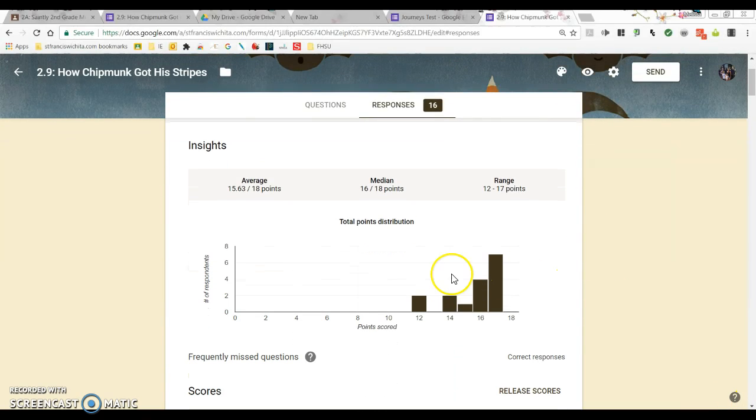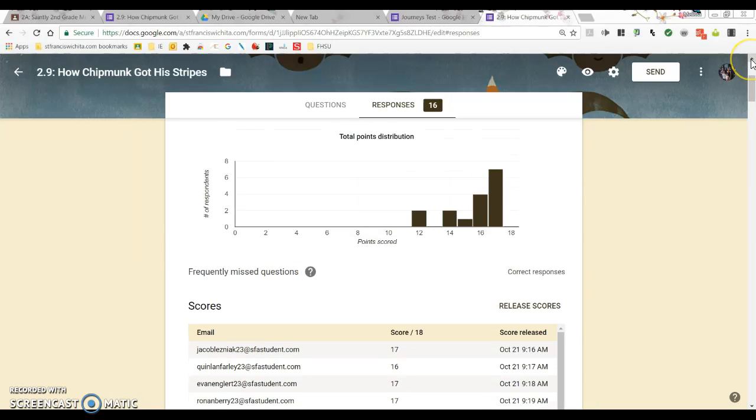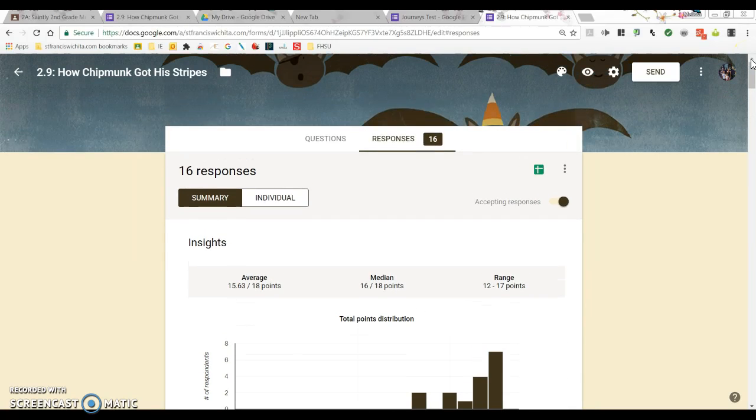Down here, it'll give you a graph on how they did. These are the points that were scored. Seven kids scored a 17, 4 kids scored a 16, 1 kid scored a 15, 2 scored a 14, and 2 scored a 12. So overall they did okay. And then I can keep going down. Whoops, that's their actual scores. I don't want to show you that.